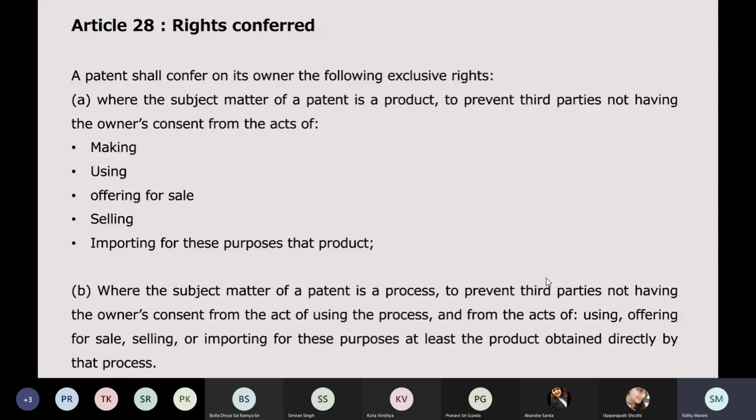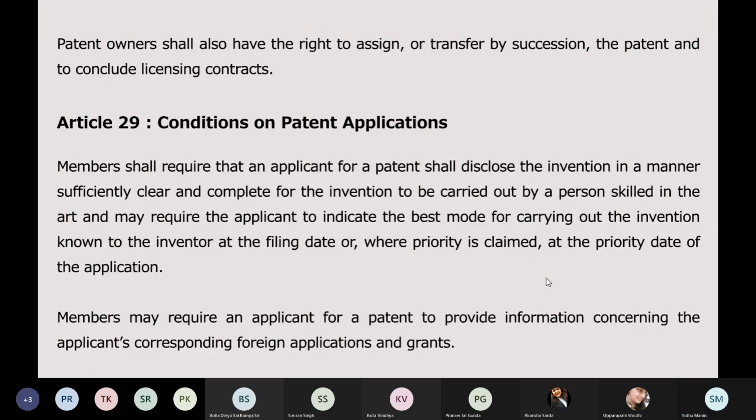Patent owners shall also have the right, shall provision again, patent owners shall also have the right to assign or transfer by succession the patent and to conclude licensing contracts. So every patent holder has to be given the right of assignment and transfer of his patent rights. You cannot stop him from transferring his patent right. So these are the minimum rights that every country has to give to its patent owners. Article 29 talks about the conditions on patent applications.